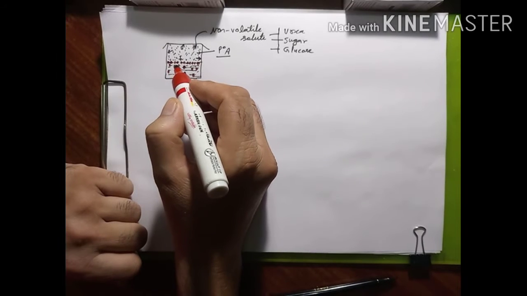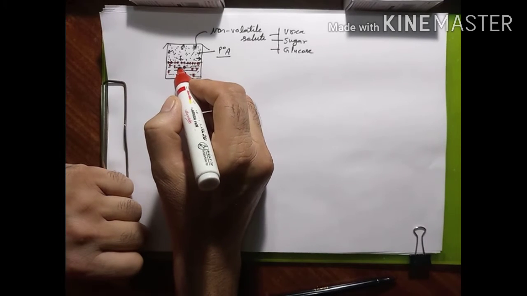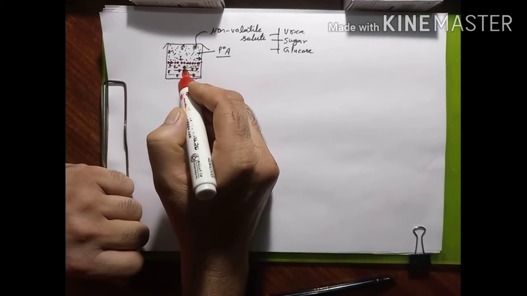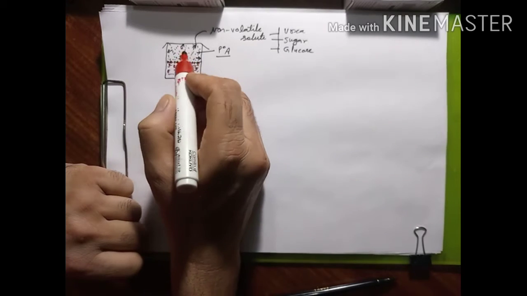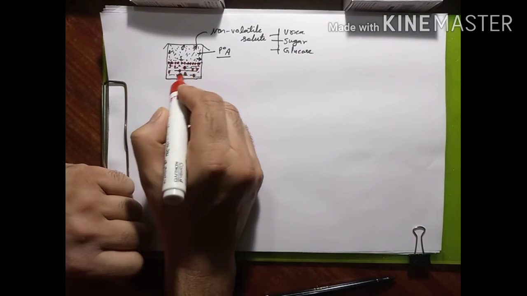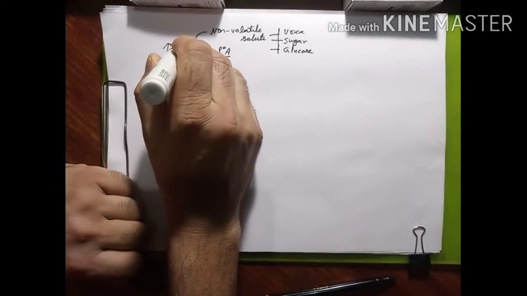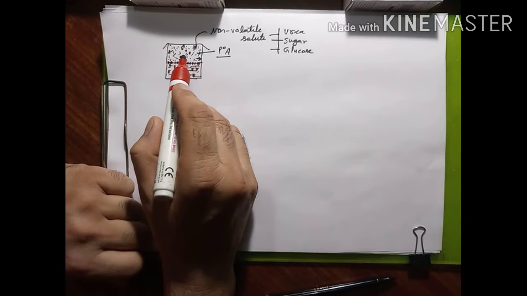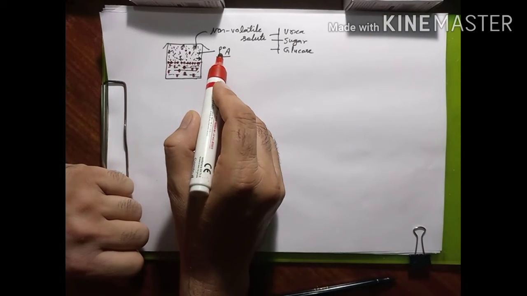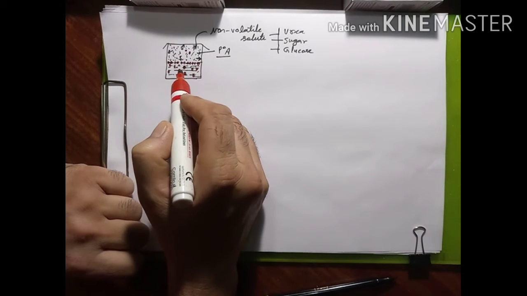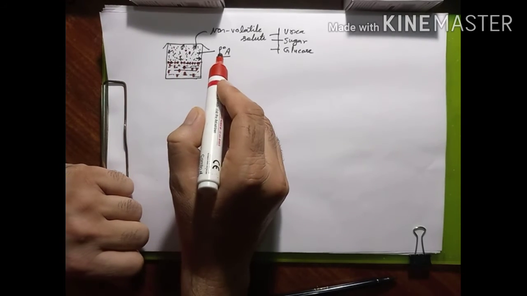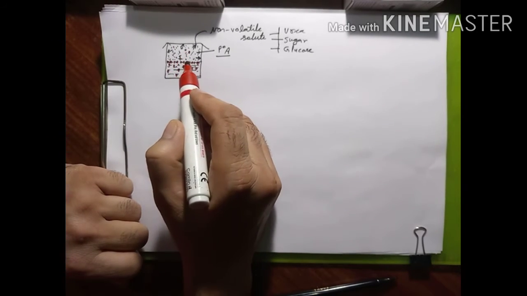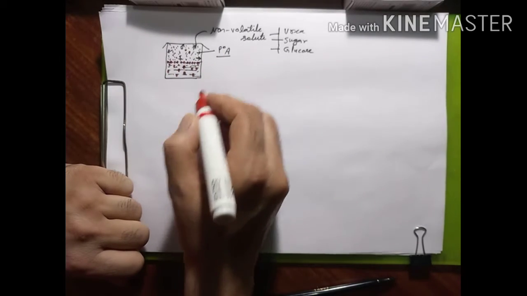So remember, whenever we make a solution of a volatile solvent and a non-volatile solute, the vapor pressure of the solution decreases. Now at this time, when a non-volatile solute is added, the pressure which is exerted on the upper part of the system, do we say P naught A? No, because when we add a non-volatile solute, it is not equal to P naught A, because at this time it is not the vapor pressure of the pure solvent. So what do we say this? We say this PA.